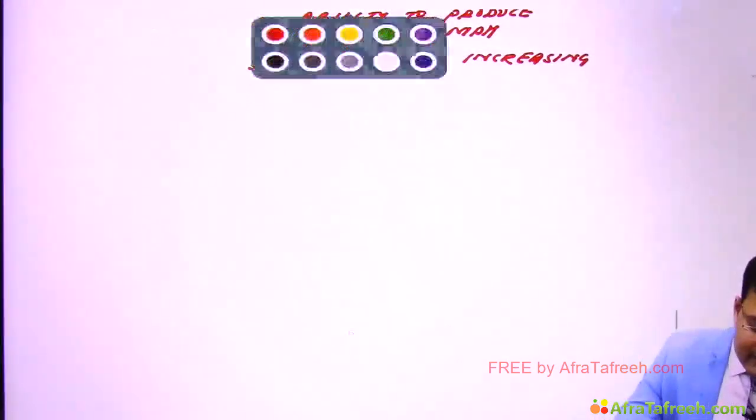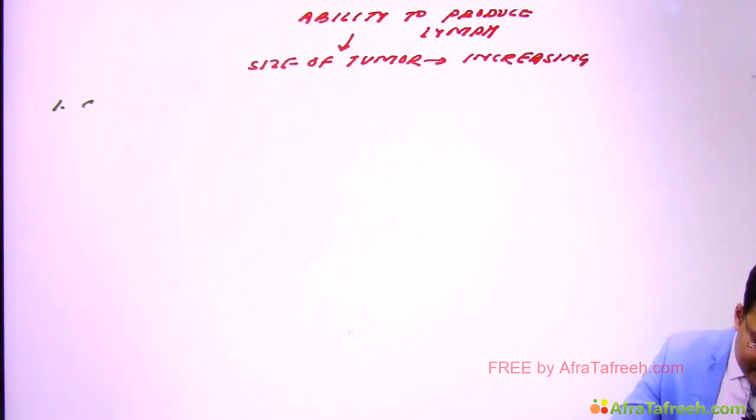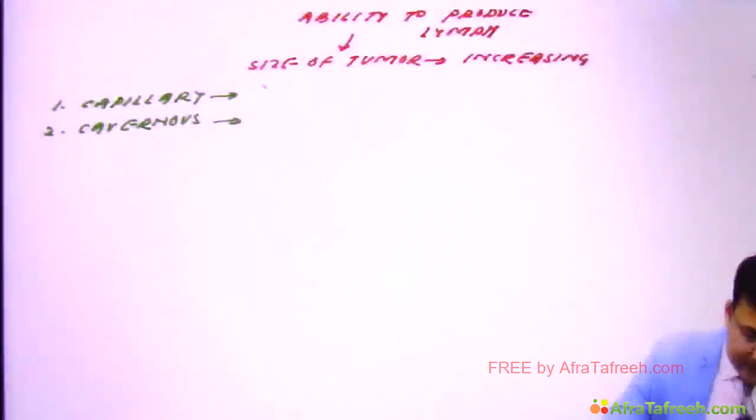So what are the types of lymphangioma? First, capillary lymphangioma, and second, cavernous. Capillary lymphangioma is going to involve the subcutaneous region of the head and neck and axilla.